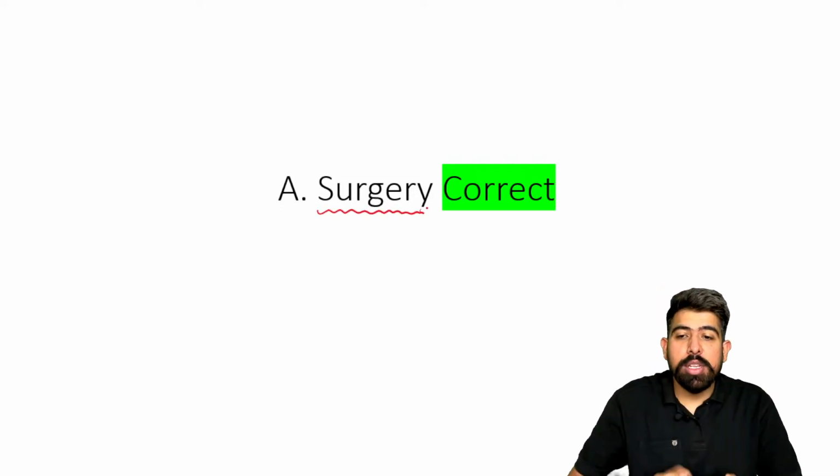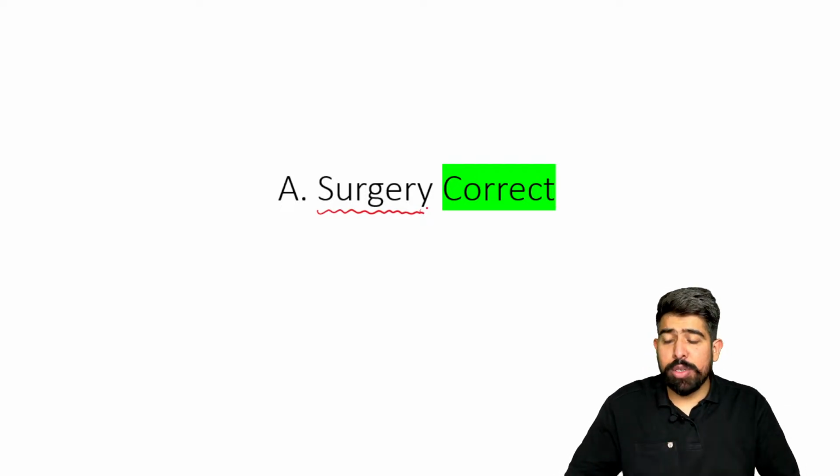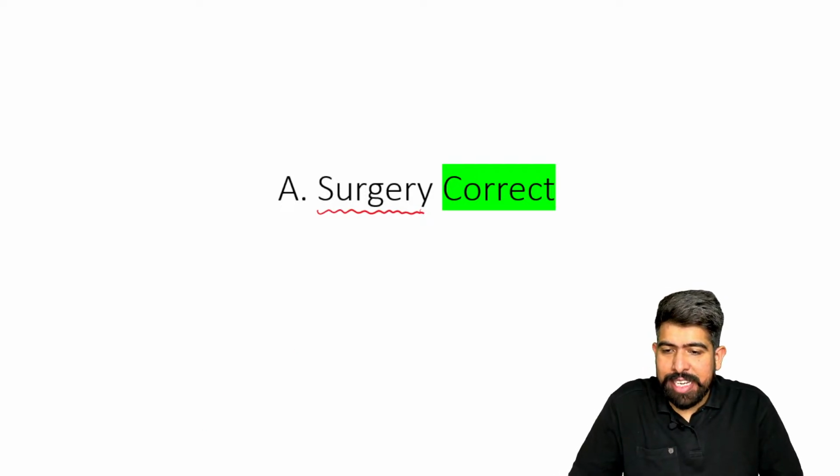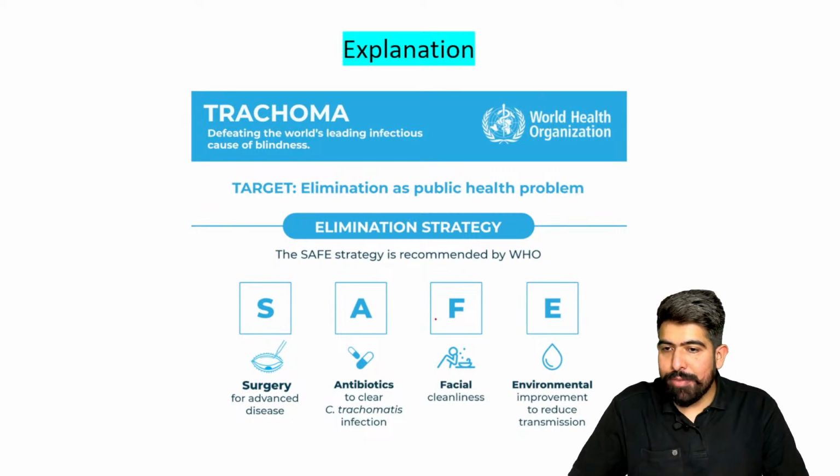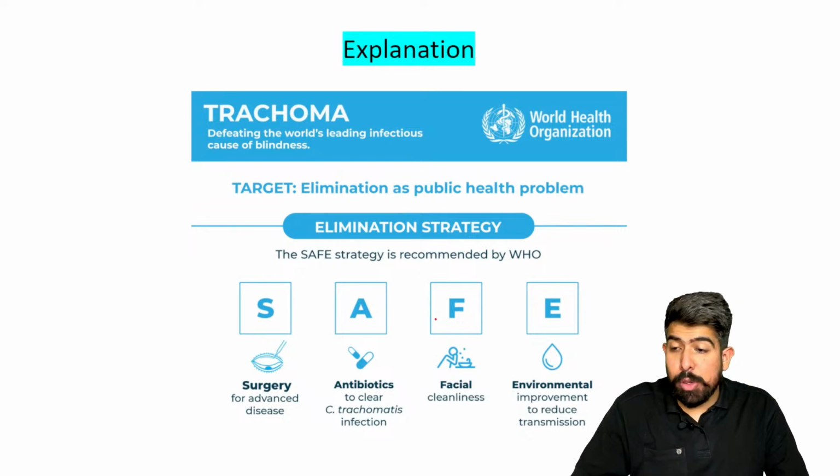As they ask about the SAFE strategy, we have to understand the SAFE strategy very well, right? Starting with understanding the SAFE strategy, this is the picture given by the WHO for the SAFE strategy.